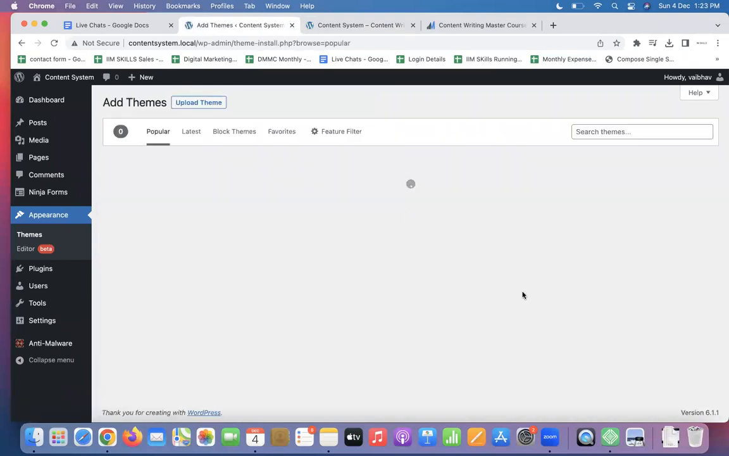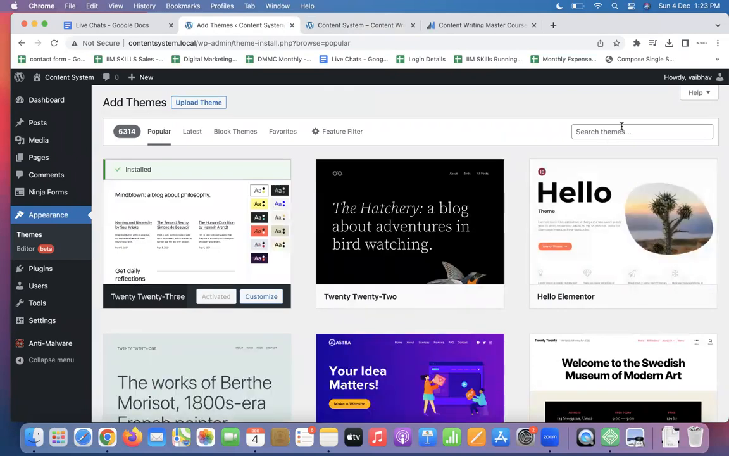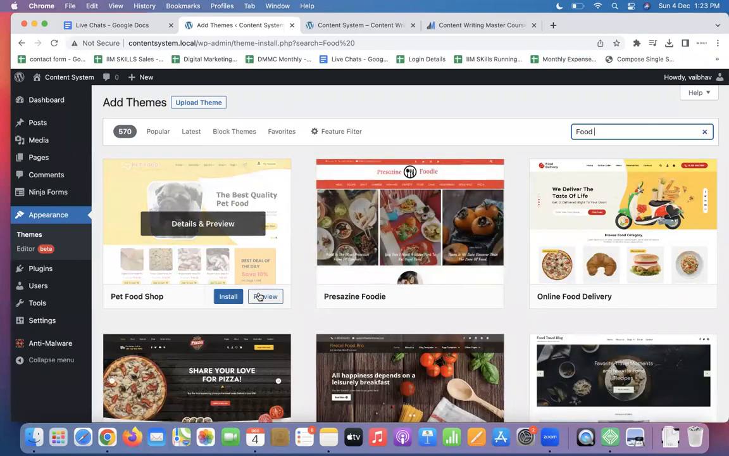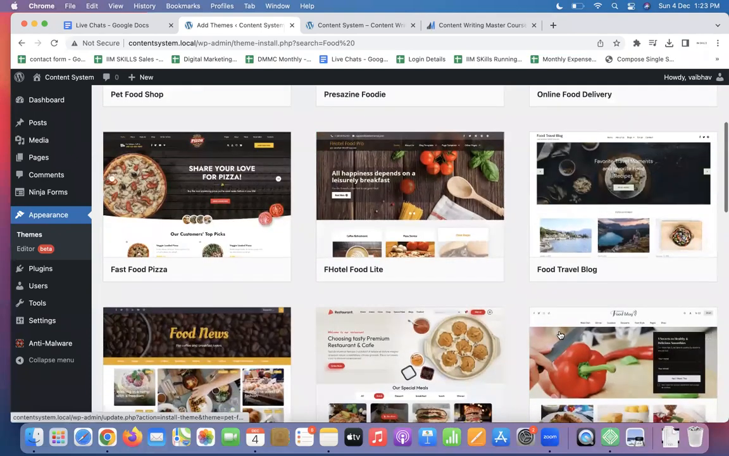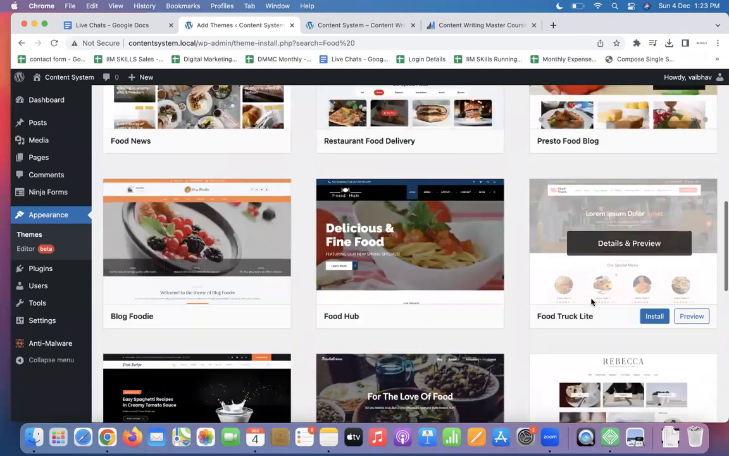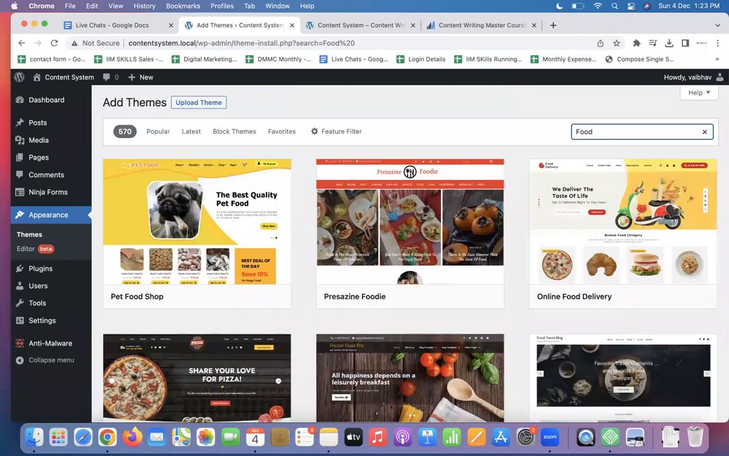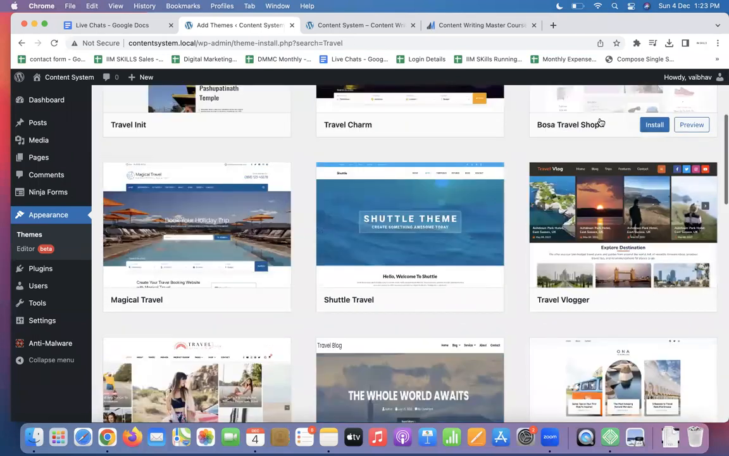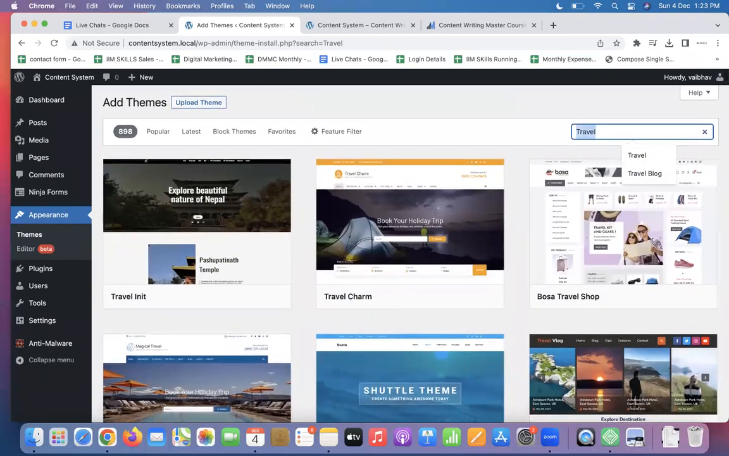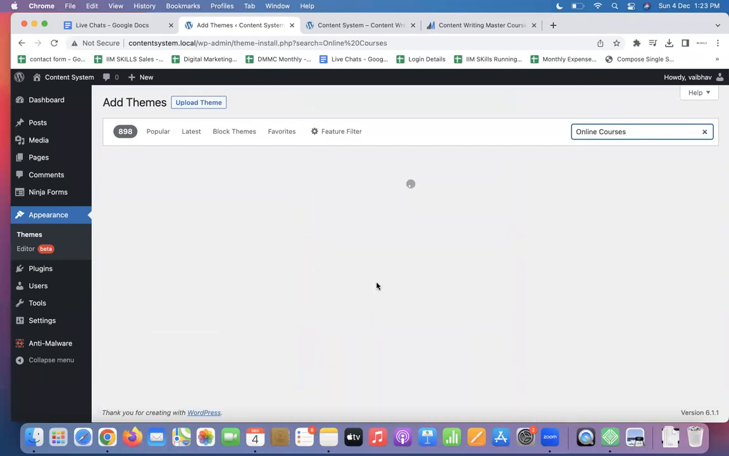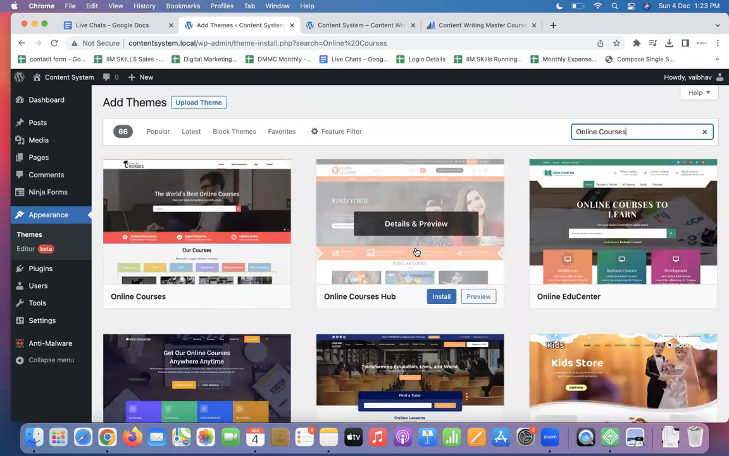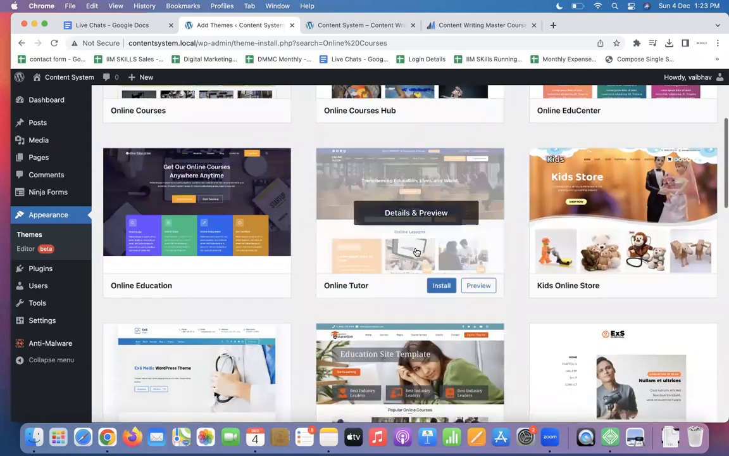Don't do that. Depending upon what you like, food blog, health blog, gym, whatever, search for it and you will have layouts. Just install a layout like that. You like travel, write travel. You want to open an e-commerce store, write e-commerce. Pre-designed things are available here. You want to sell online courses, write online courses. Once you install this, you will have a complete layout in front of you.